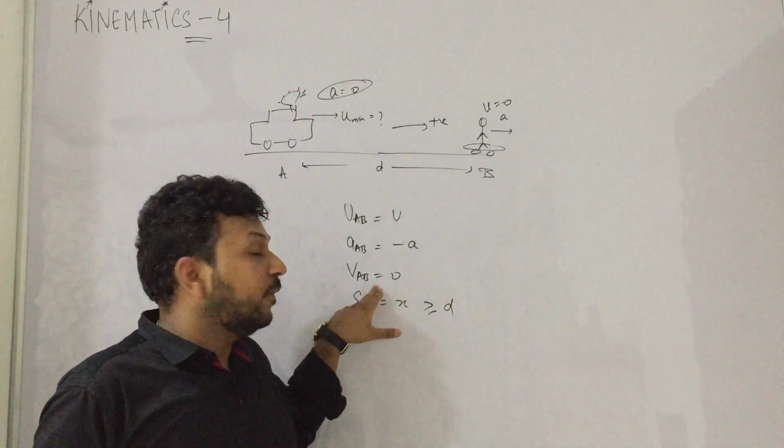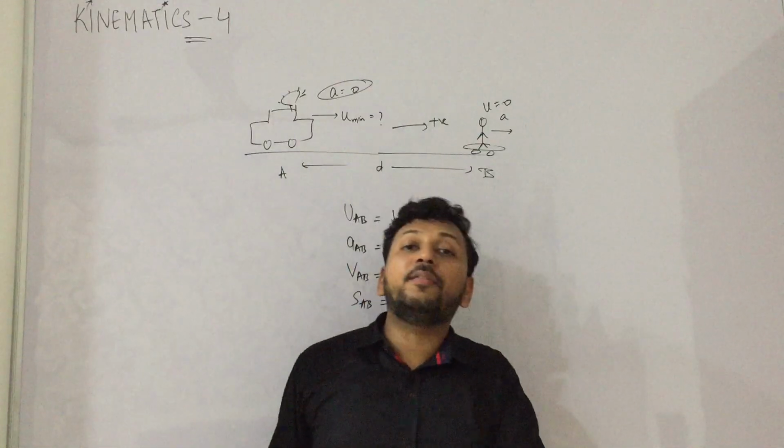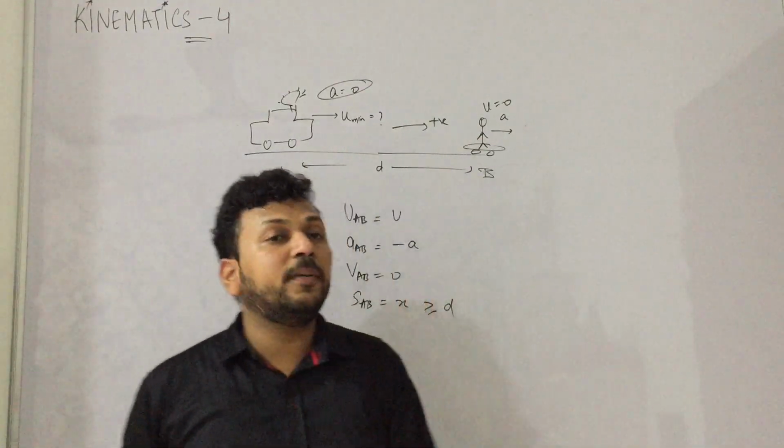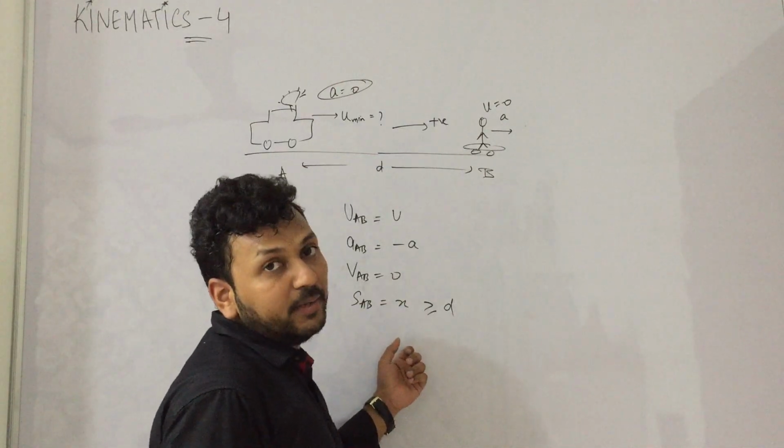So if velocity becomes equal till that point, if displacement of A with respect to B is x, x should be greater than or equal to d to catch it. I hope this concept is clear. This is very, very important.